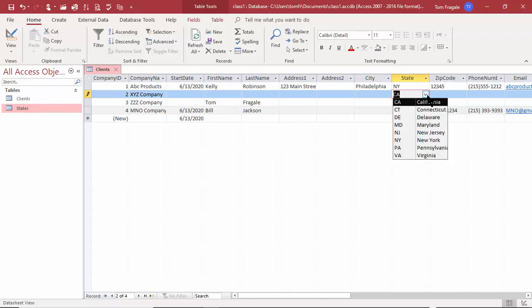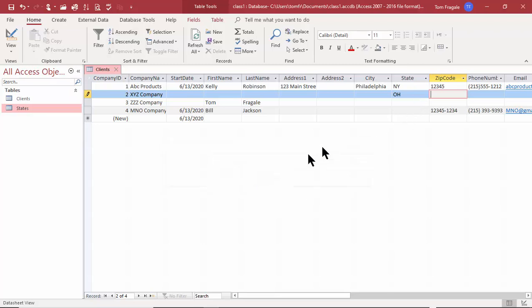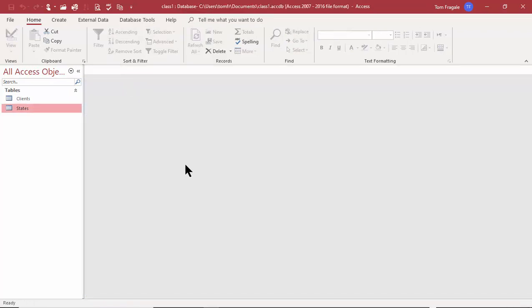Because otherwise, if I type in Ohio right now, Ohio is not on the list. And if I try to leave that record, it says I can't do that because it's not on the list. That was because of that data integrity that we put in there. So that is how we use the Lookup Wizard. It's a great way to make a lookup column. You really should make a separate table out of your lookup values. It'll just be easier to maintain. And then we use the Lookup Wizard back in Design View.